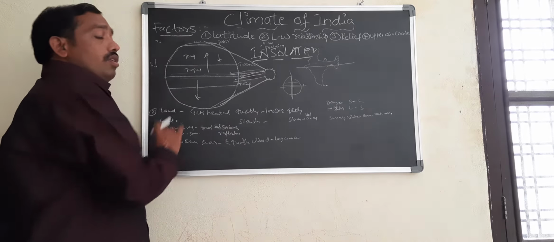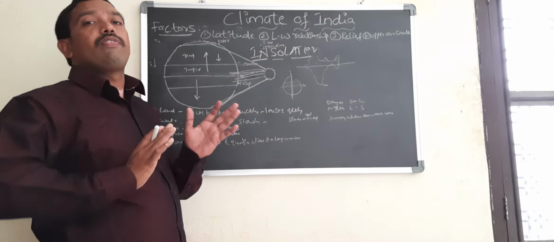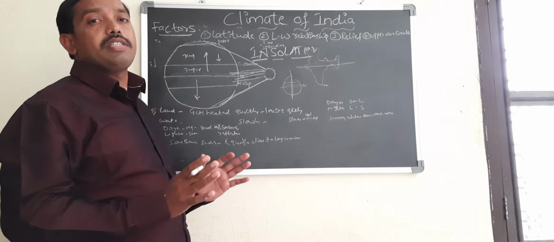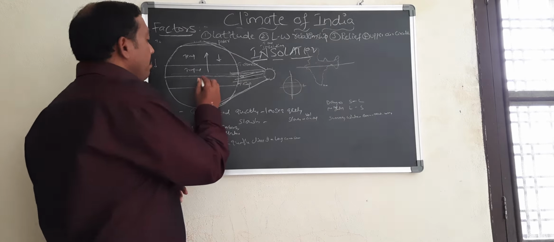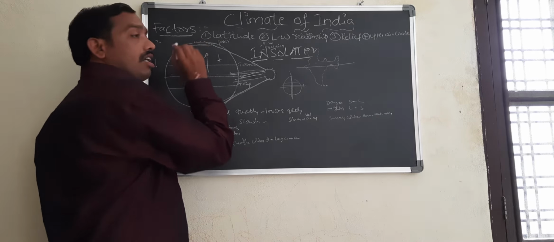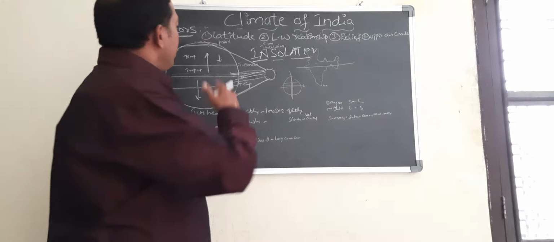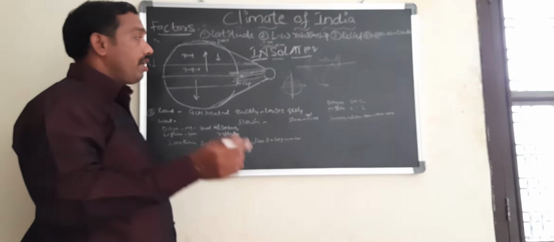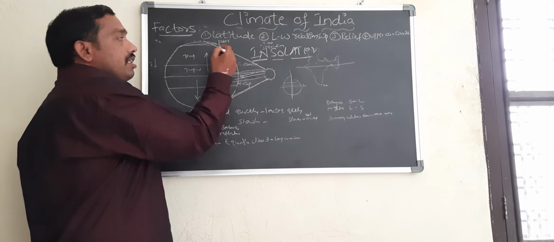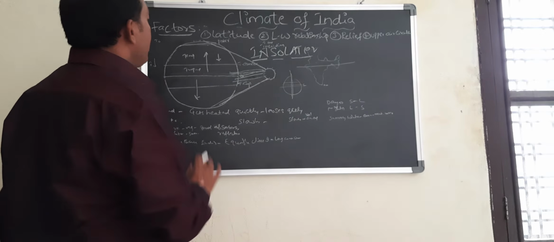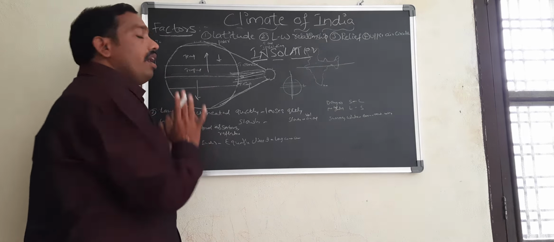That is the reason you can compare different climatic conditions. The climate of Japan is different, Singapore is different, Malaysia is different. Almost all of them are near the equator. But if you move away from the equator to Russia, Poland, Finland or many other European countries, the incoming solar radiation reduces, and the temperature decreases as you move north or south of the equator.